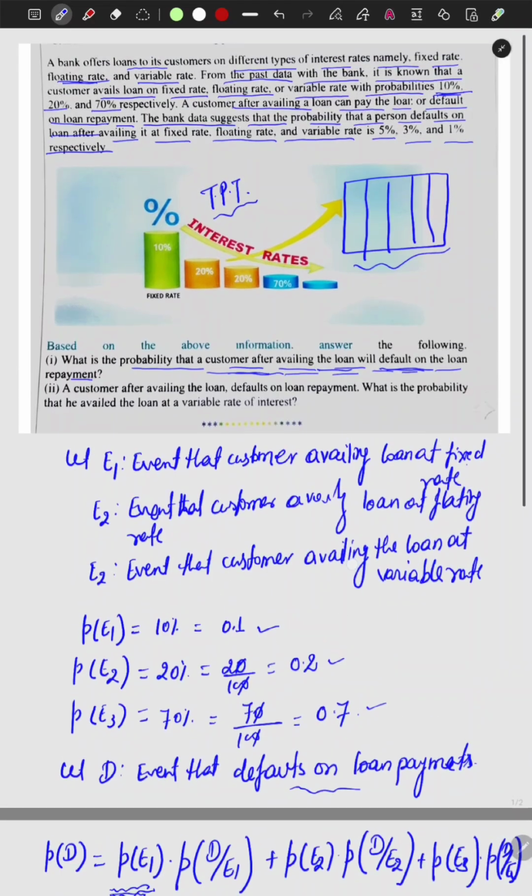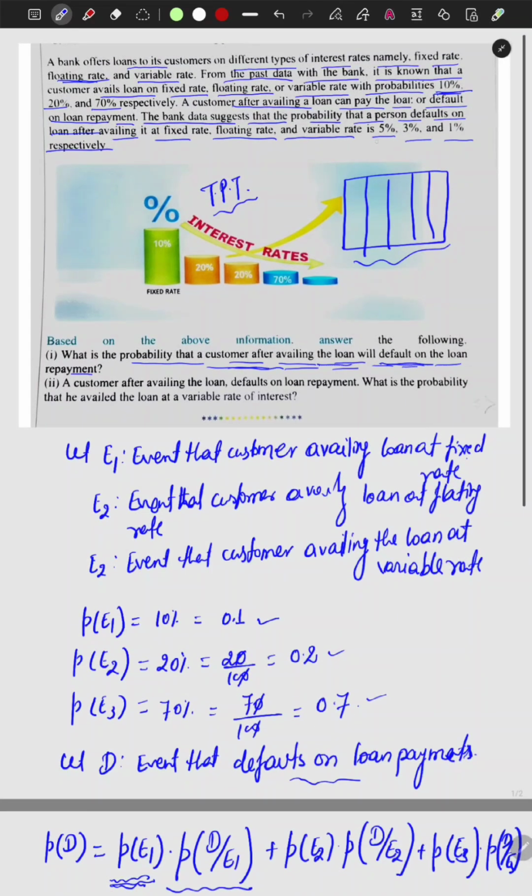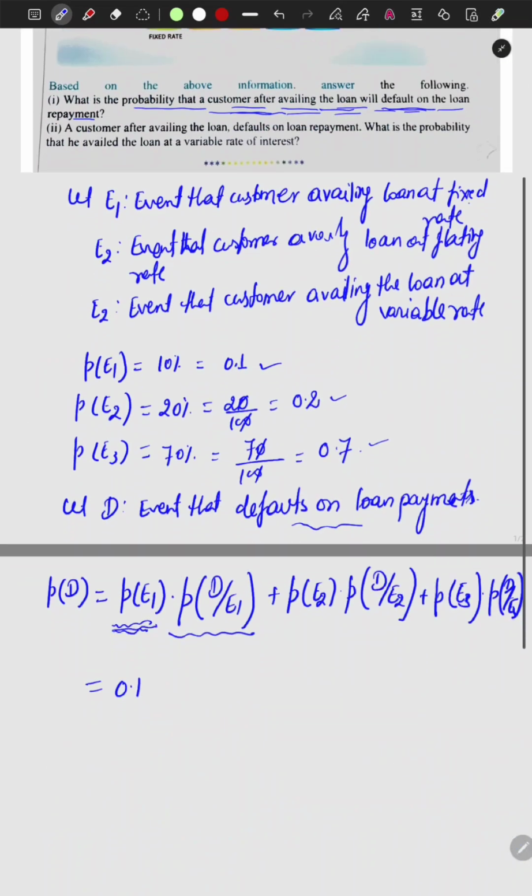Now after that it is saying the percentages that this will default on fixed rate, floating rate and variable rate are 5%, 3%, 1%.